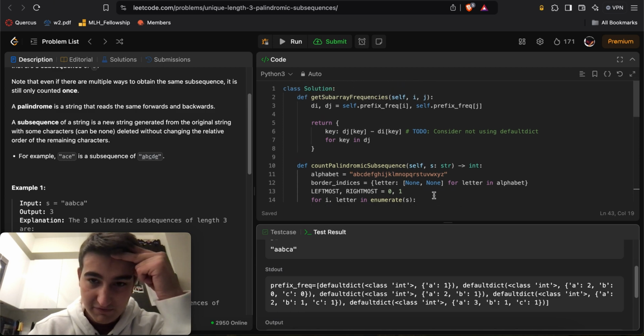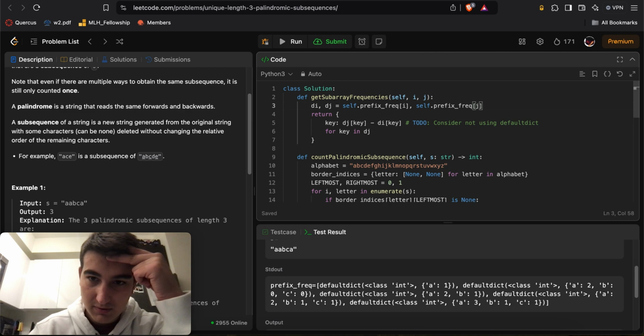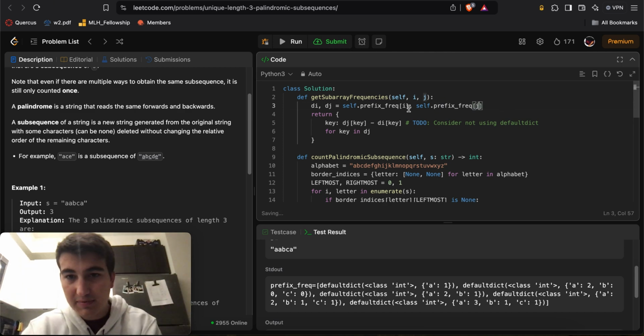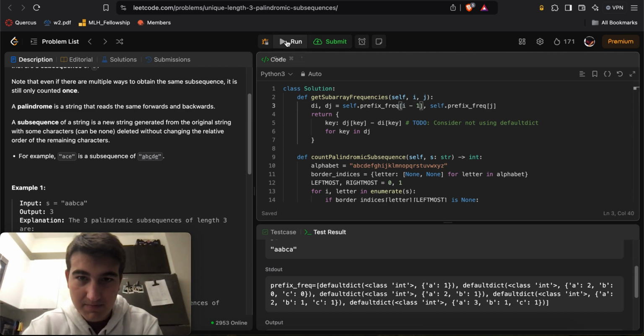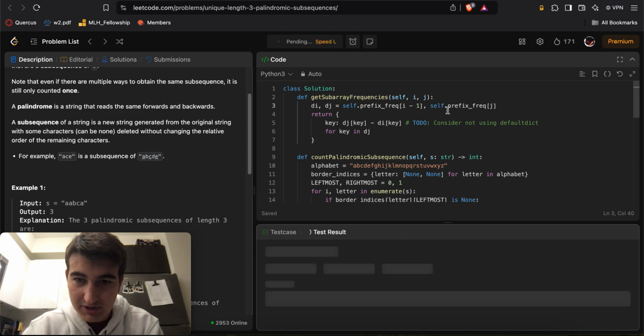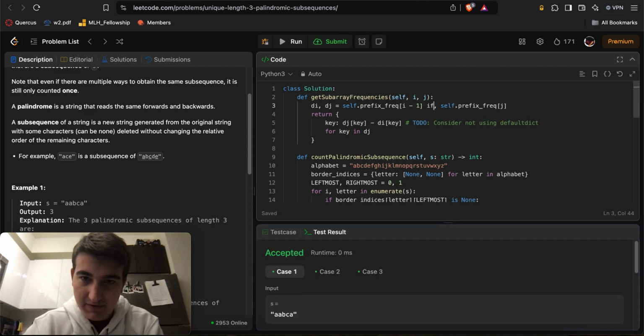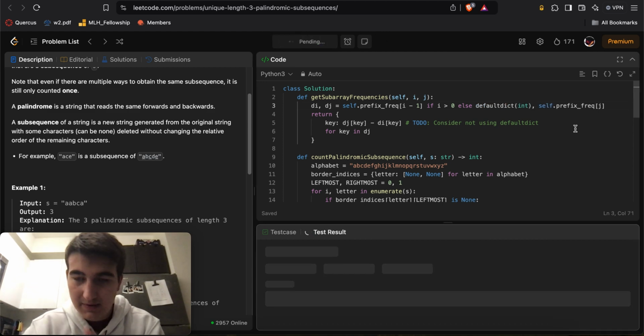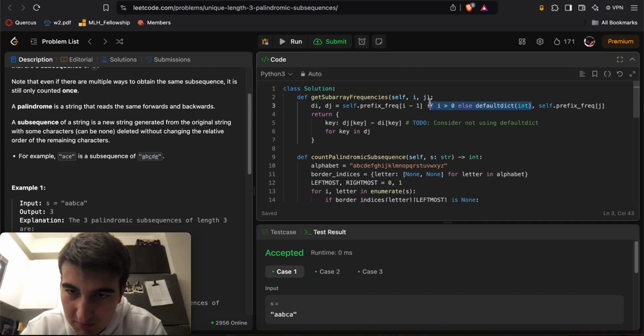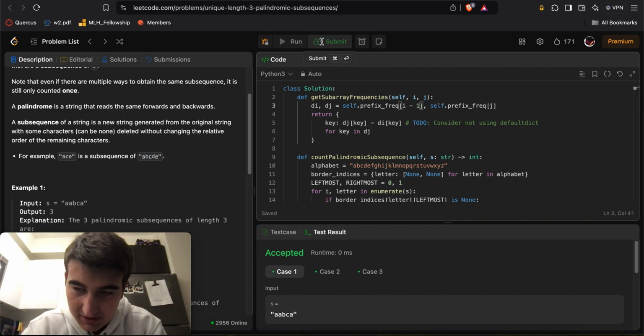Yeah, I'm not missing an alphabet letter. Oh, is this going to be i minus 1 maybe? Yeah, because I want i to j, right? If i greater than 0, it's default dict of int, maybe? Right, okay, if I remove this, do I get a wrong submission? That's what I want to ask myself.